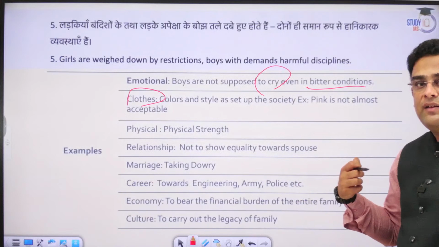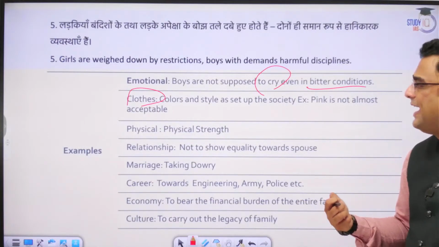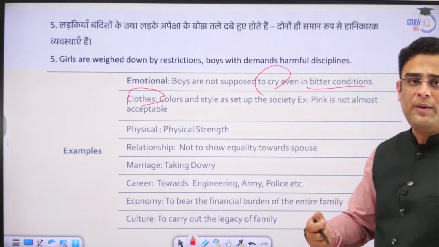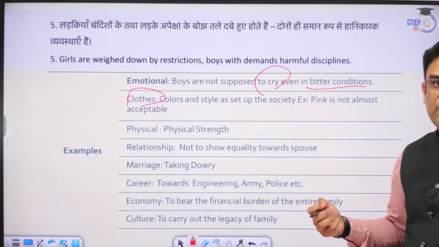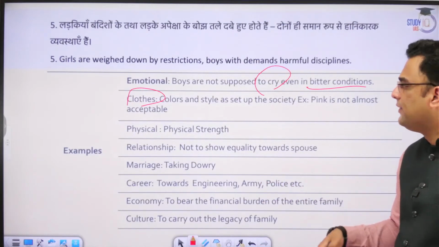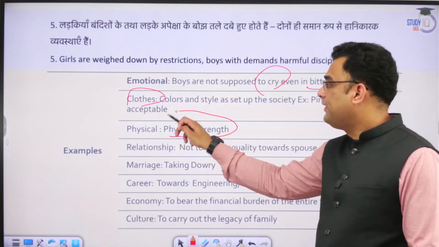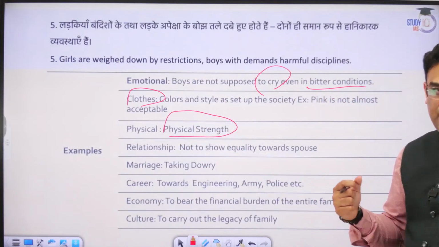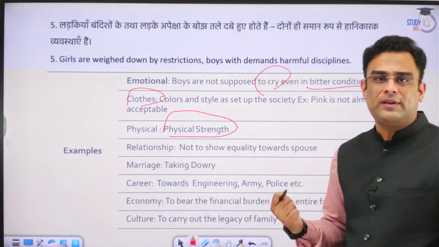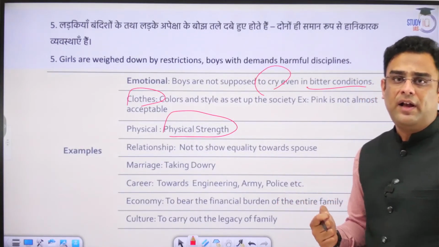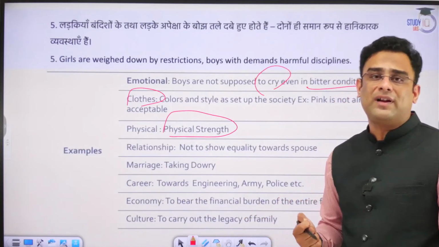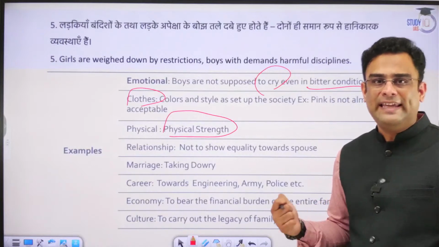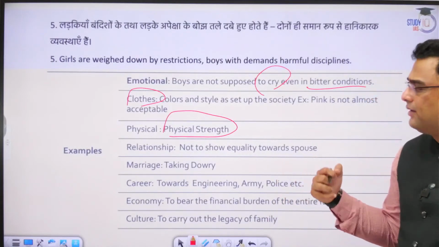A boy wearing feminine colors is considered weak, or not fit amongst his peers. All of these types of ideas continue to endure, guys. Physically, a boy is expected to have robust physical strength. His masculinity or his worth in his friend circle is often judged on the basis of the kind of physical phenotype he has. This is not the case with girls.